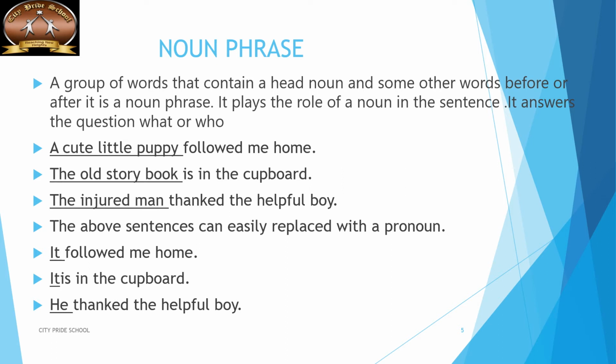For example, if I say children played games, here children is the noun. You cannot call it a noun phrase. But if I add something to this noun, like the preschool children played games, here the preschool children becomes the noun phrase. Have you got it? A noun phrase is a group of words that contains the head noun and some other words before or after it, and it plays the role of a noun in the sentence. It also answers the question what or who.